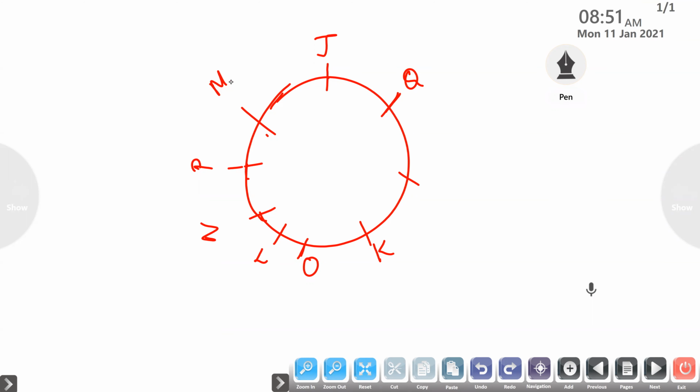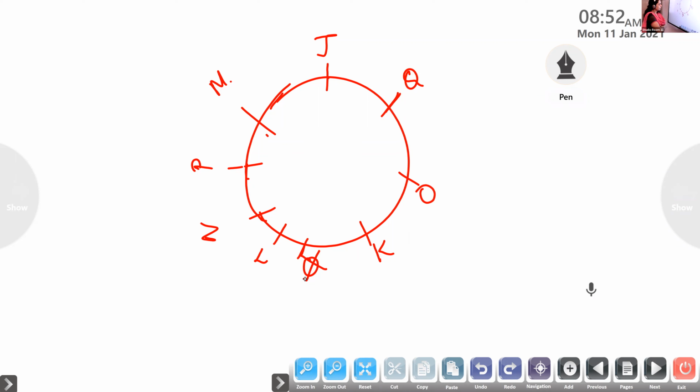Ma'am, I have one doubt. Yes, tell me. Ma'am, O is the immediate right of K. Immediate but right, it is sitting left of K. K is here, isn't it? So when he sits here, to the right means O. K will be sitting. Okay, that circular arrangements, it will be again. K is sitting facing here, so here only you will get O. Okay, correct, in a circular table.